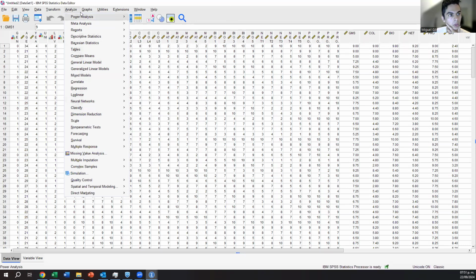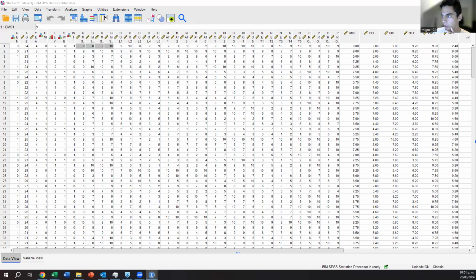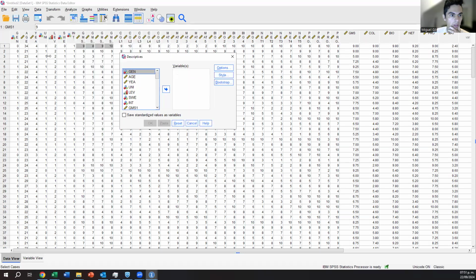So to do that, go to Analyze, then Descriptive Statistics and Descriptives. You will get this table. I always like to see my variables like this. I like to start with the dependent variable first. In my opinion, it's very important to have global mindset. And then I will do the analysis for the collectivism.